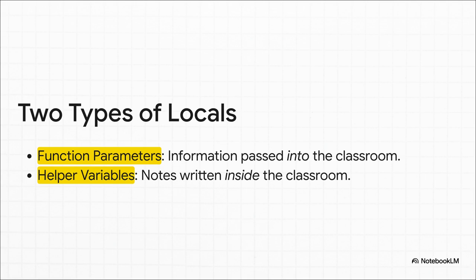Think of these as the specific instructions or materials the teacher gives you as you walk into the classroom for a project. Second, you have what we call helper variables. These are like temporary notes you scribble on a whiteboard to help you figure out a problem inside the classroom. Both are super important, and both only exist within that one room.